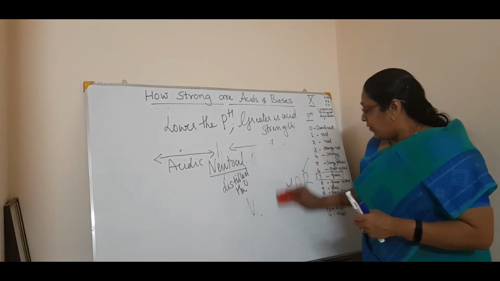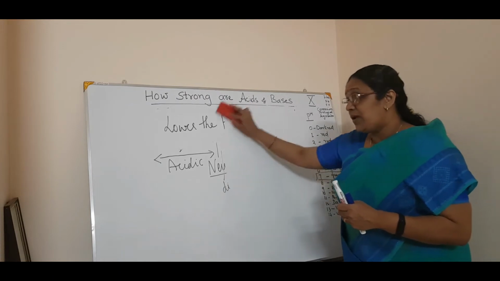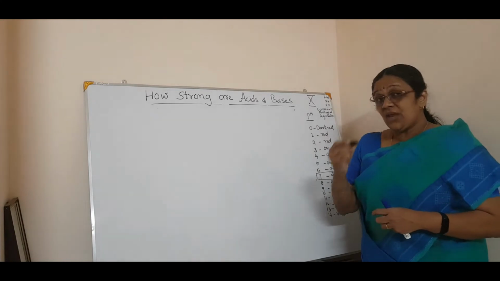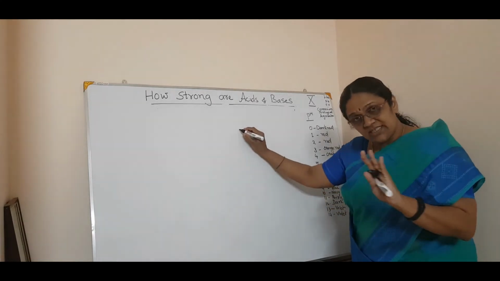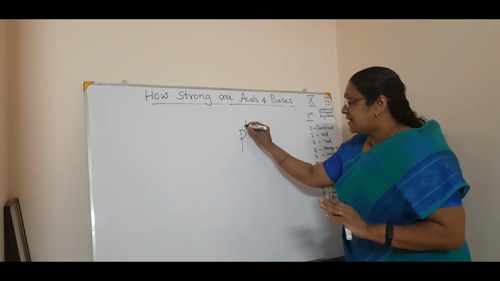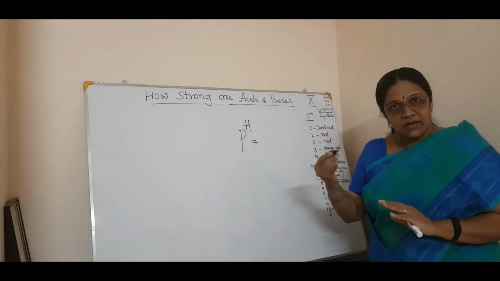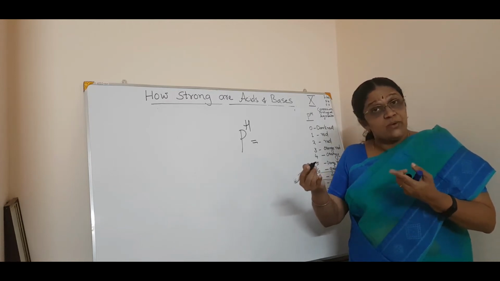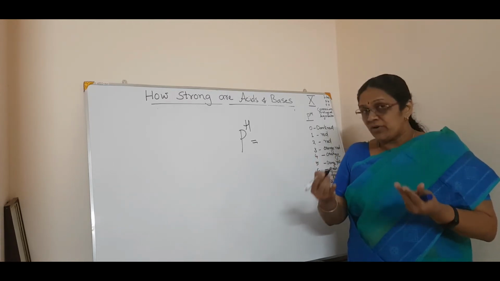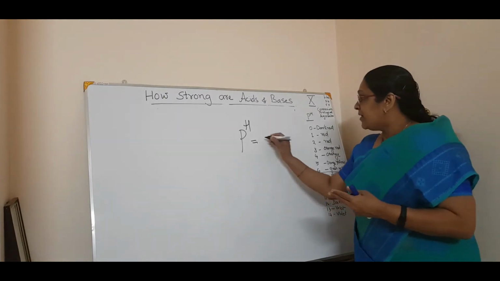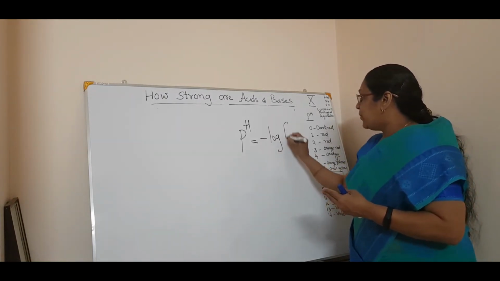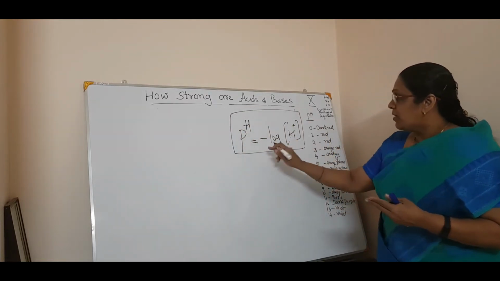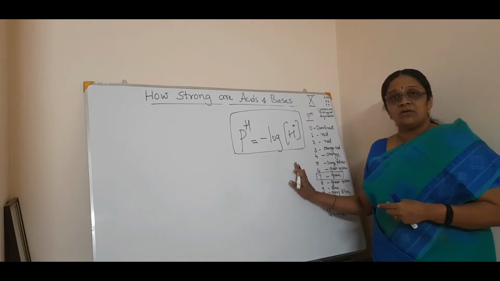Now, if you want to calculate the pH, you can, but that is not in your syllabus. You don't have to study it, but if anyone is curious and asks how to calculate H plus quantitatively, the answer is that you can calculate the pH by this equation: pH is equal to minus logarithm of H plus ion concentration.